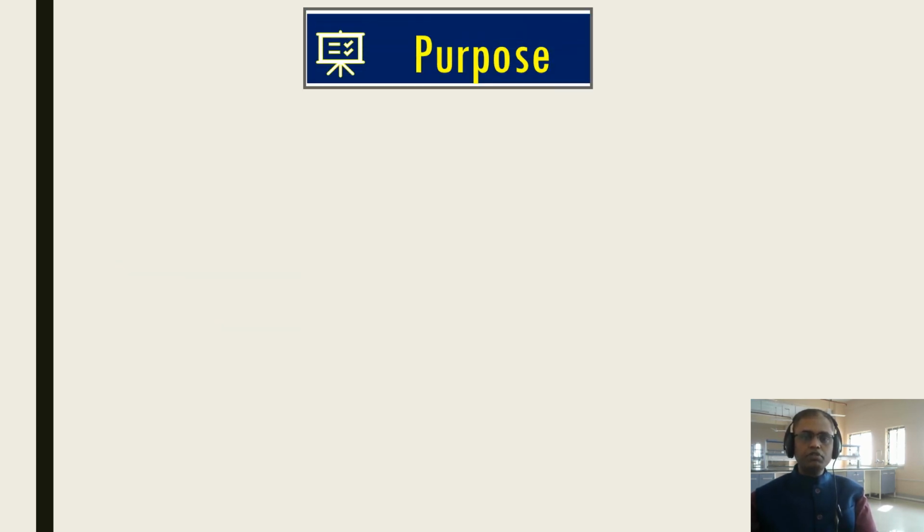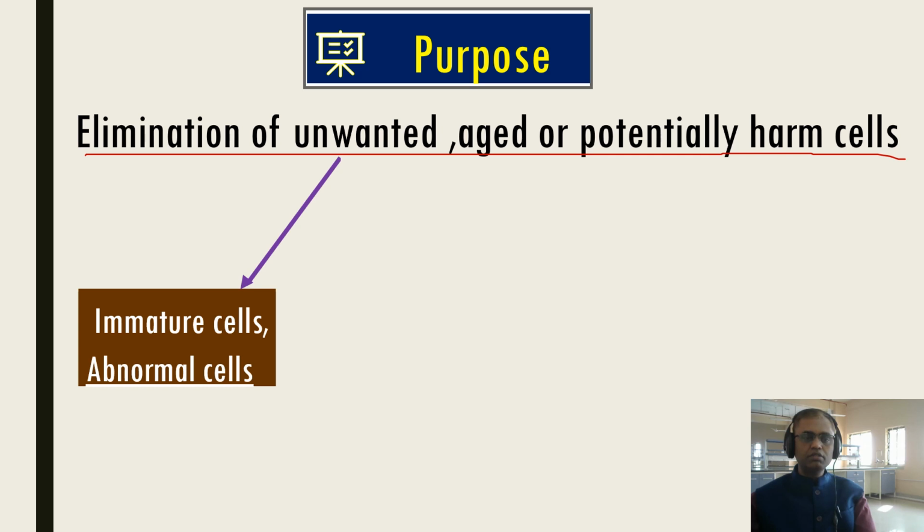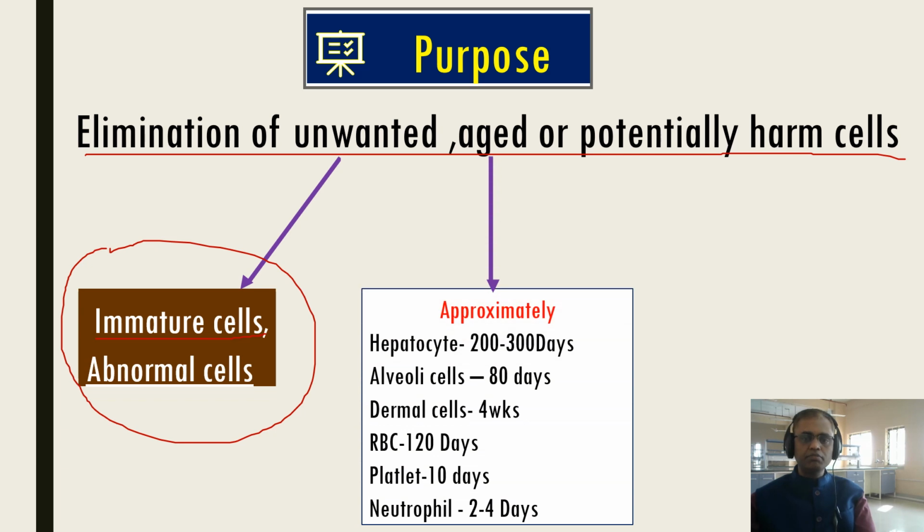So what is the purpose of apoptosis? It's a very simple purpose: elimination of unwanted, aged or potentially harmful cells. In our body there is also formation of immature cells or abnormal cells. These immature and abnormal cells are eliminated by way of apoptosis, and also some aged cells. Here I am giving some examples: hepatocytes have a lifespan of approximately 200 to 300 days, alveolar cells approximately 80 days, dermal cells approximately 4 weeks, RBCs approximately 120 days, platelets 10 days, and neutrophils 2 to 4 days.